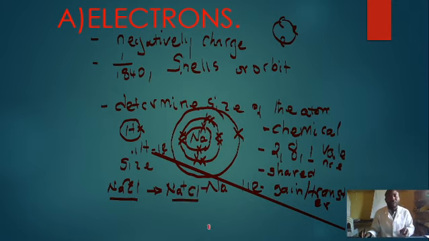This is an ionic compound. What caused this compound to be formed is the number of electrons on the valence shell of each atom of the element. So you need to take note that the electrons are very responsible for chemical reactivity in an atom.